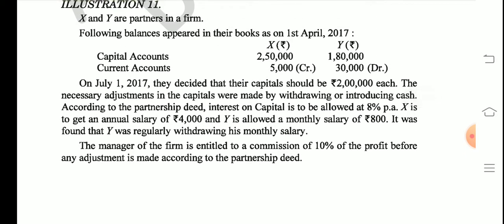The capital was 2 lakh. Earlier X's capital was 2 lakh 50,000, so X is going to withdraw 50,000 from his account. Earlier Y's capital was 1 lakh 80,000, and now Y's capital is 2 lakh, so Y is supposed to deposit 20,000.